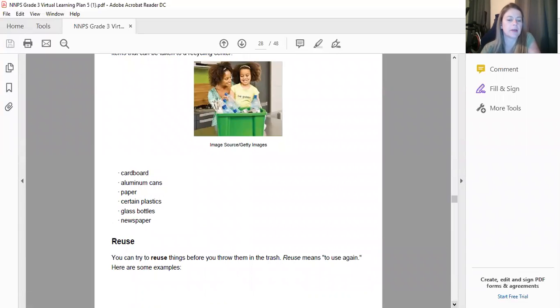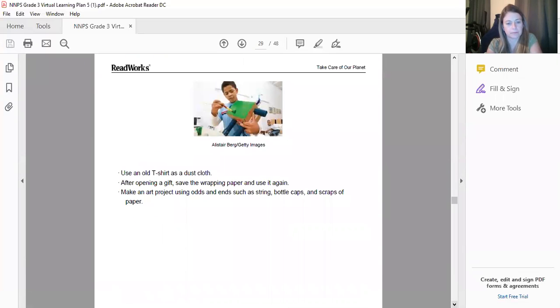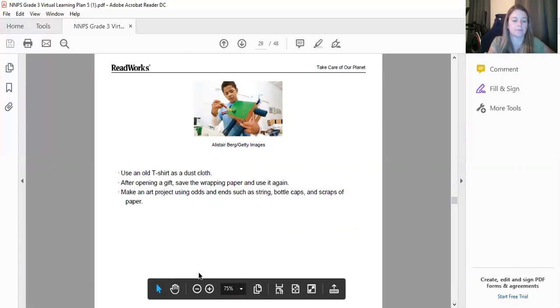You can try to reuse things before you throw them in the trash. Reuse means to use again. There's that prefix, re. Here are some examples. Use an old t-shirt as a desk cloth. After opening a gift, save the wrapping paper and use it again. Make an art project using odds and ends such as string, bottle caps, and scraps of paper.